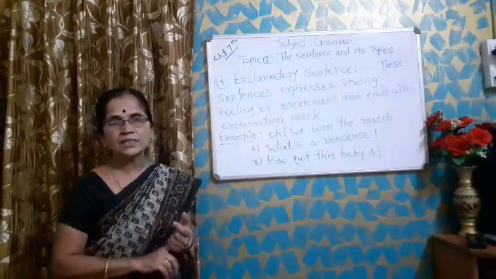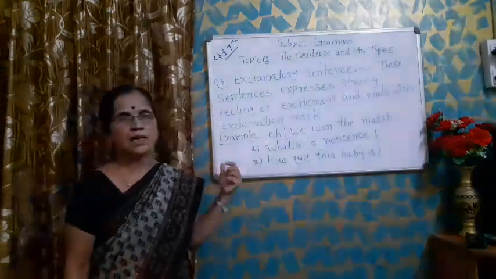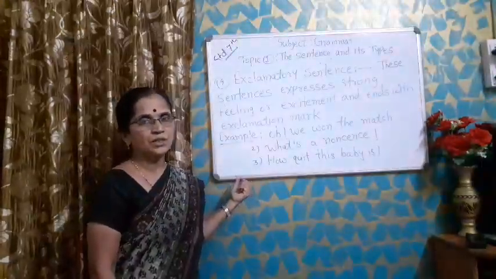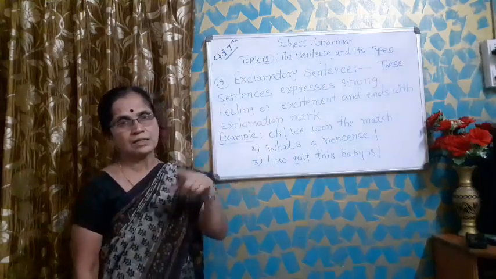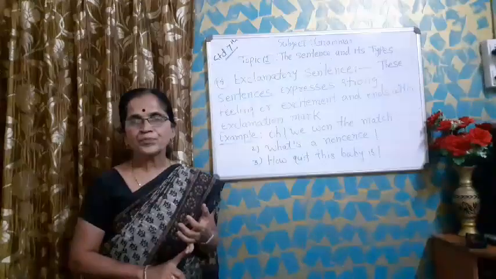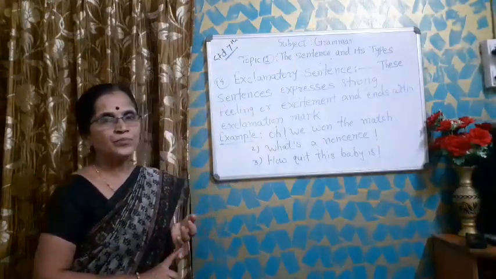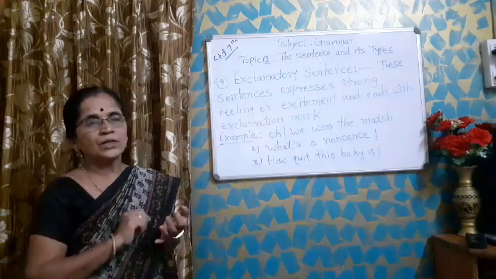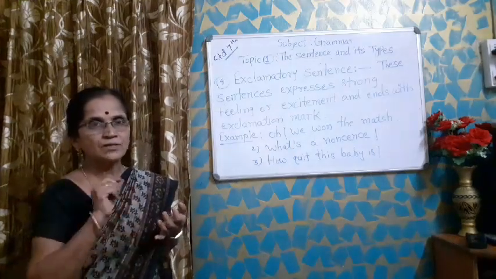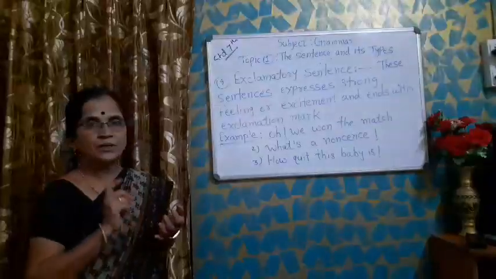Second type of sentence is interrogative sentence. These types of sentences are used to denote a question or to inquire something. They are said to be interrogative sentences. Third type of sentence, imperative sentence. Imperative sentences are used to request someone, to advise someone, for entreaty, for warning, for different purposes.